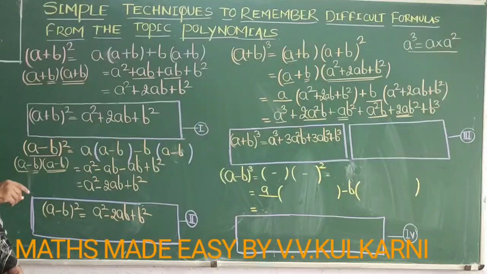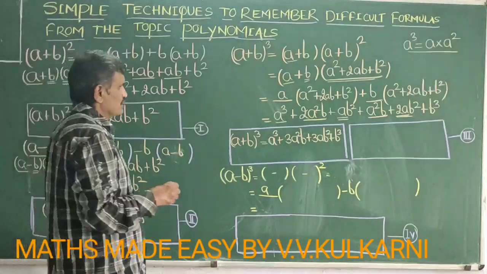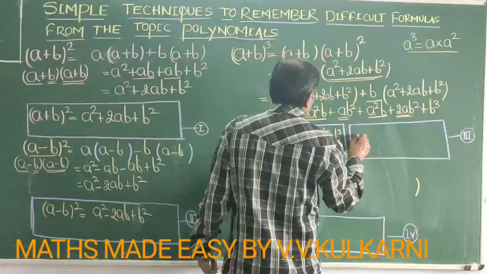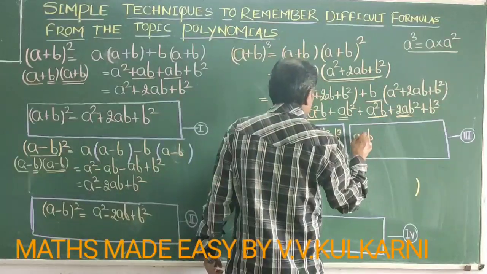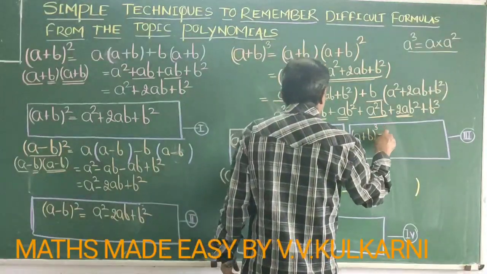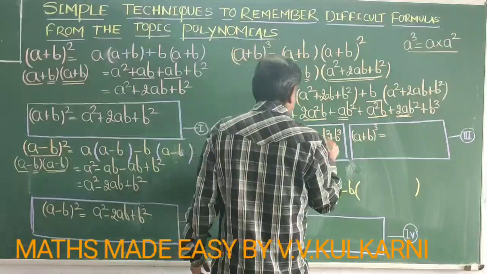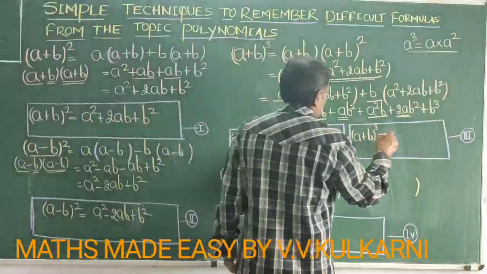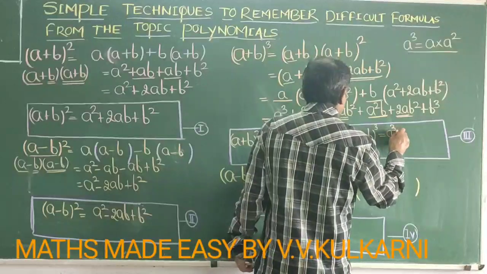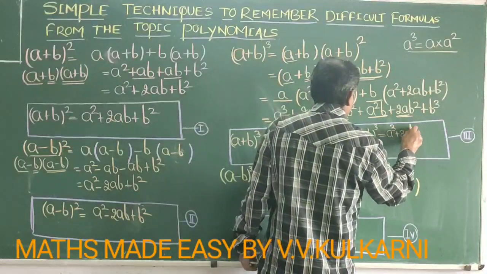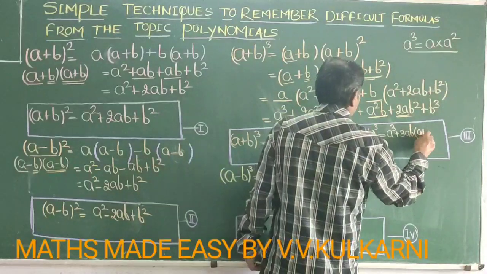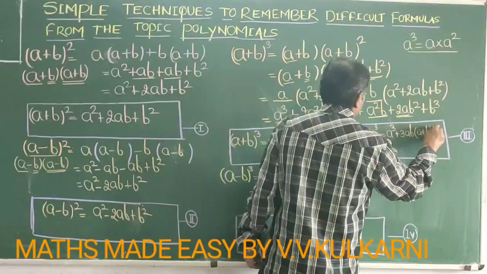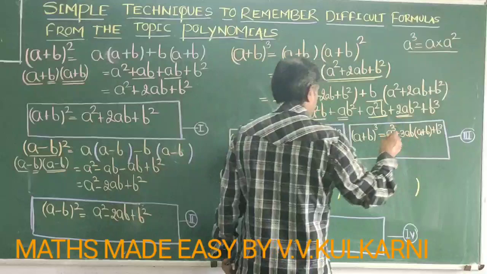Now the same formula can be written in this way also: a plus b whole cube is equal to a cube plus 3ab into bracket a plus b, plus b cube.